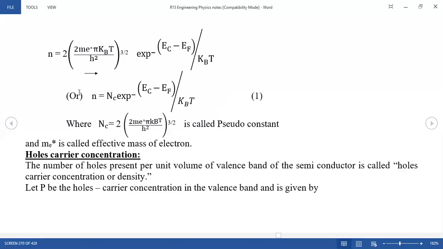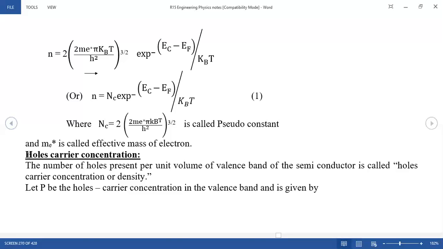This is the number of electrons present in the conduction band per unit volume. Okay, clear. So this is one. In the same manner, you have to calculate for holes also. Same equation, but instead of the effective mass of the electron, you introduce the effective mass of holes. So instead of me, you use mh.